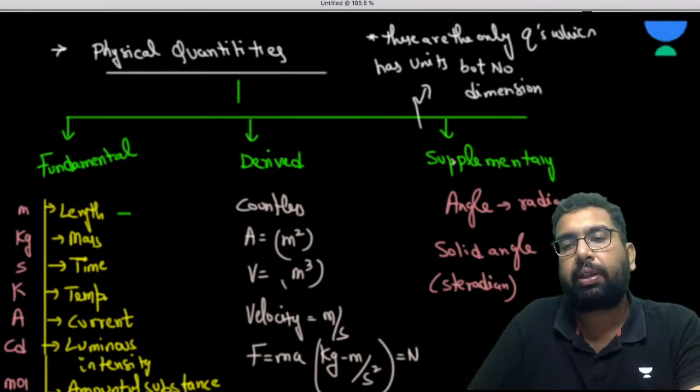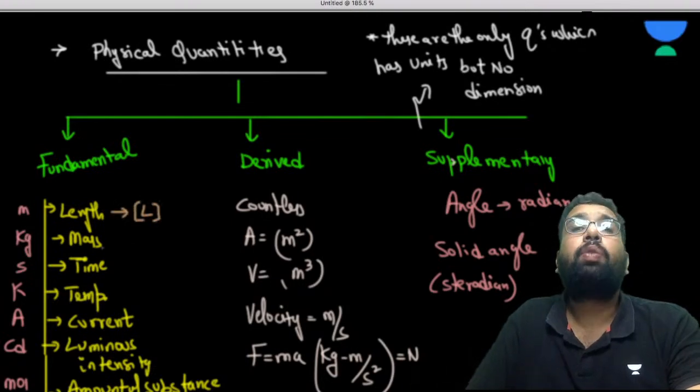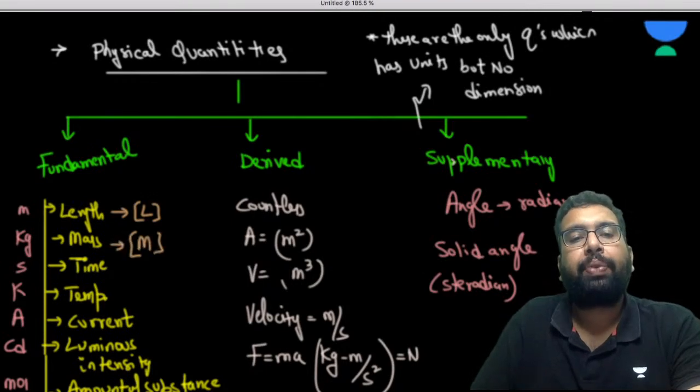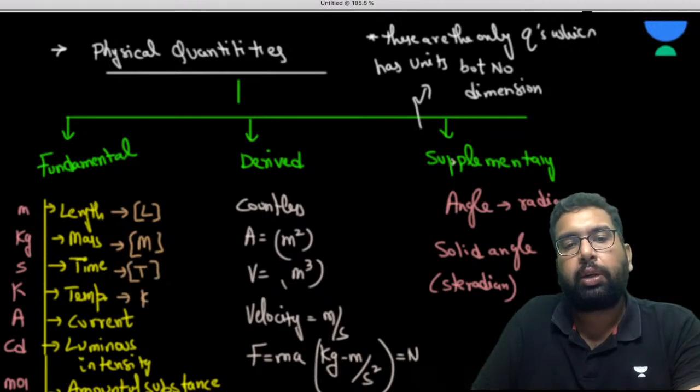Firstly, let us see the representation. The representation of length when we want to show the dimension is L, mass is M, and for time this is T. These are the most prominently used. Temperature we show normally by K for Kelvin, or sometimes by theta.